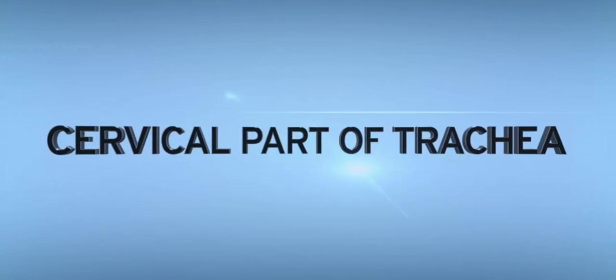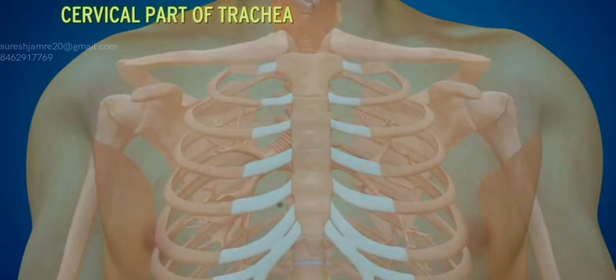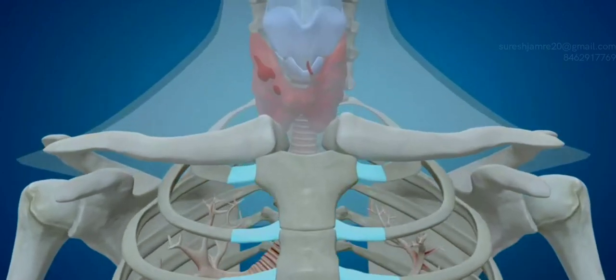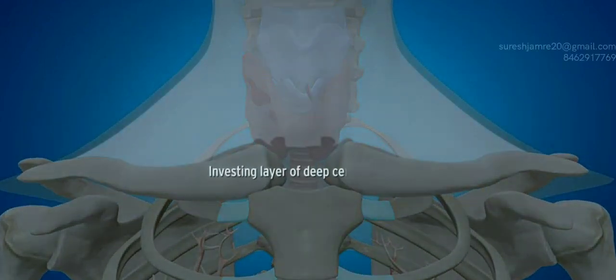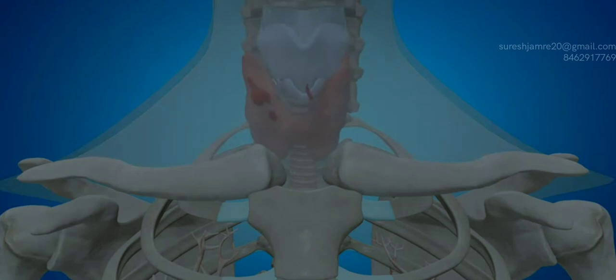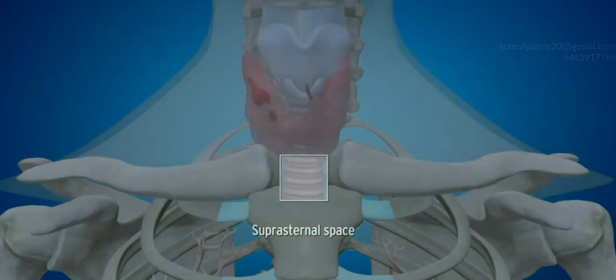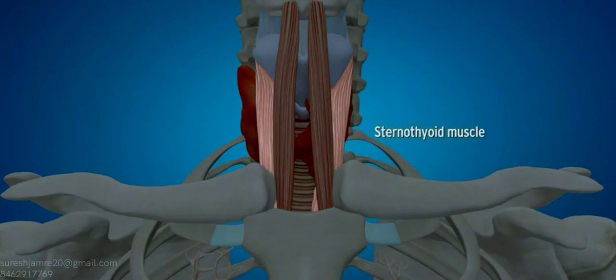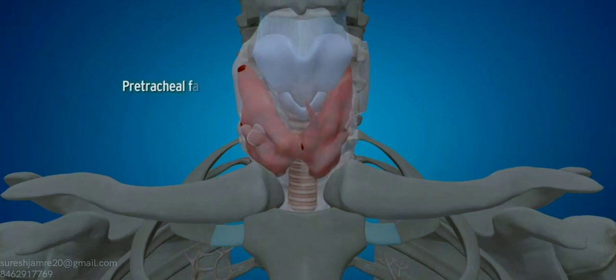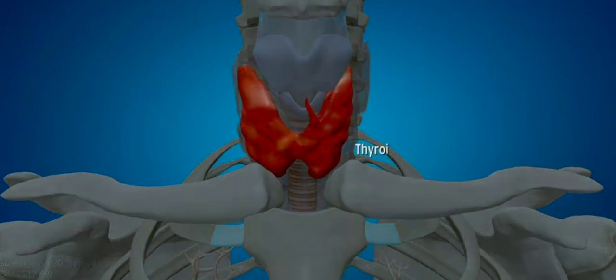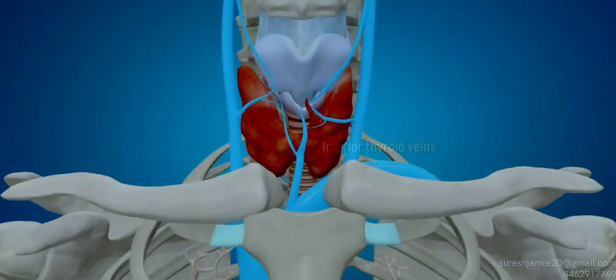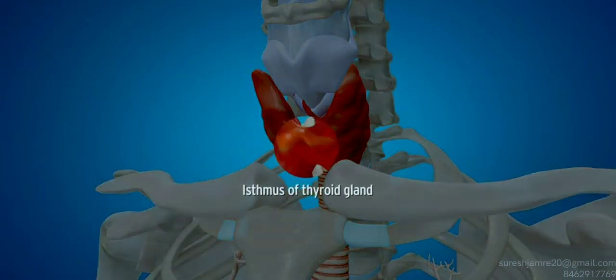Cervical part of trachea. Anteriorly, it is related to skin, superficial fascia, investing layer of deep cervical fascia, suprasternal space and its contents, sternohyoid and sternothyroid muscles, pretracheal fascia covering thyroid gland, inferior thyroid veins, isthmus of thyroid gland.